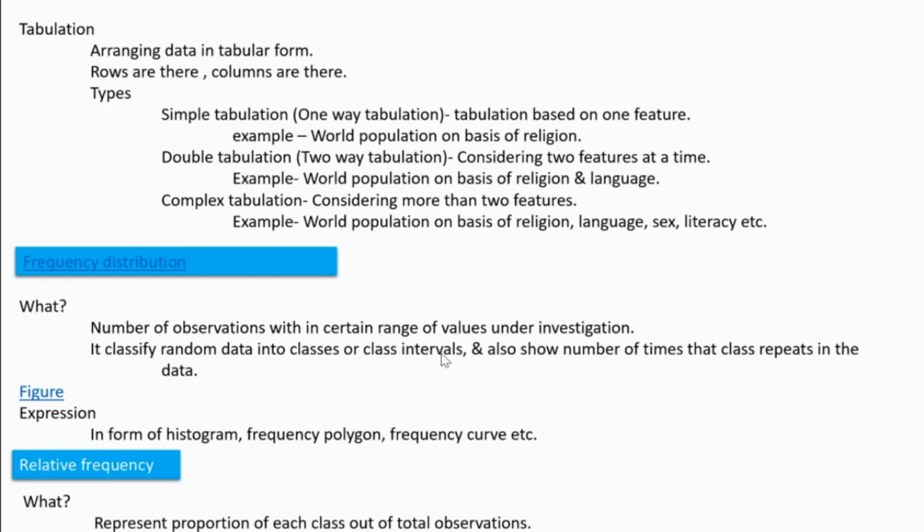On seeing one example, it will be more clear to you. I will show you that now. If we classify random data into classes or class intervals, consider the case of height itself: those whose height ranges between 150 to 155 centimeter are in one class. The next class, 155 to 160 centimeter, belongs to a second class. Then another grouping also there. Class means grouping.